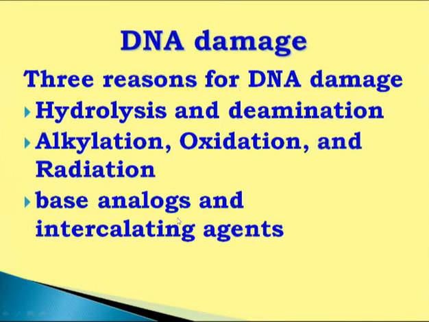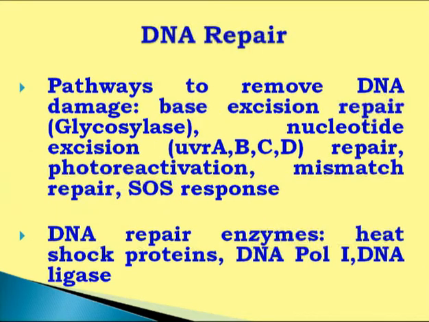Another important one is base analogs like 5-bromouracil and intercalating agents. Intercalating agents are the agents which can intercalate between the two bases of DNA molecules. For example, ethidium bromide, it's a carcinogen and mutagenic agent. It has affinity with hydrogen bonds and it can intercalate between the two bases of DNA molecules, and that will lead to DNA damage. So that damage has to be repaired, by a mechanism we call the DNA repair mechanism,